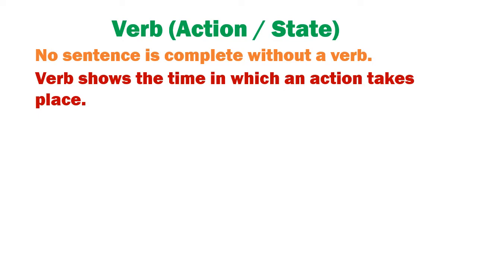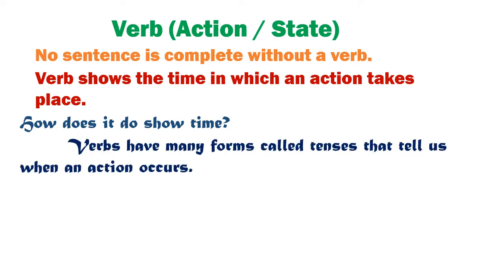The second importance of verb is that it shows the time in which the action took place. It tells us whether the action is completed or is going on or if it would take place in the future. So, how does it do that? How does a verb show time? See children, for that, the verb takes different forms. Taking different forms helps it to show the time. These forms are called tenses.